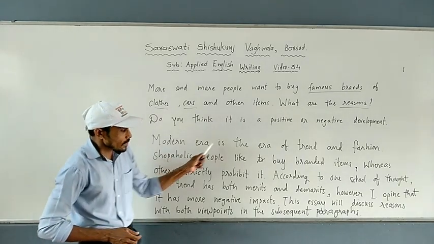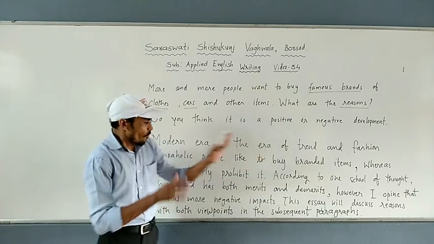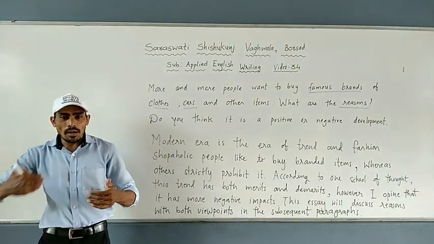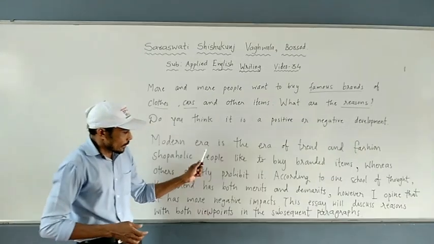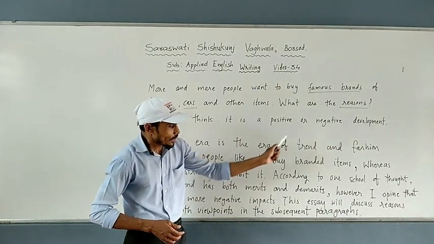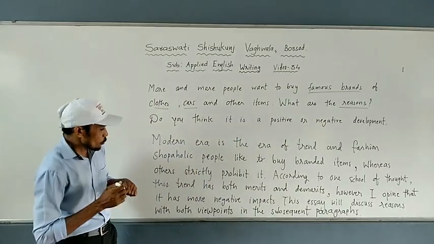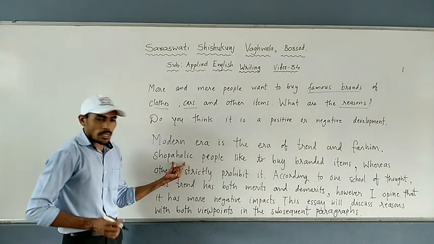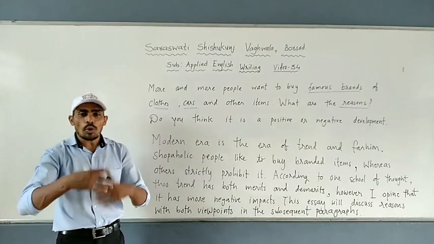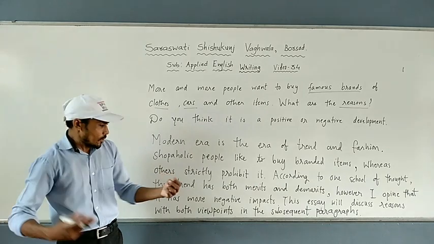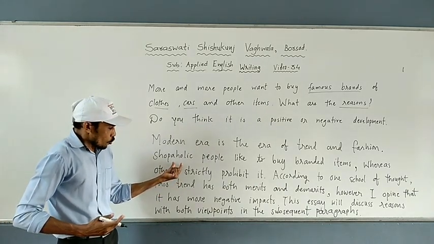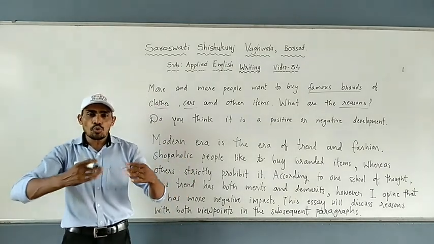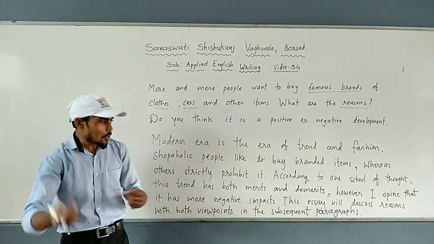Modern era is the era of trend and fashion. How is the modern era? This is the technological world and it is a modern world. So modern era is the era of trend and fashion. Full stop. Shopaholic. Do you know the meaning of shopaholic? People who want to buy a lot of products and things are called shopaholic. Shopaholic people like to buy branded items. Shopaholic people means those who want to buy a lot of products or branded products.